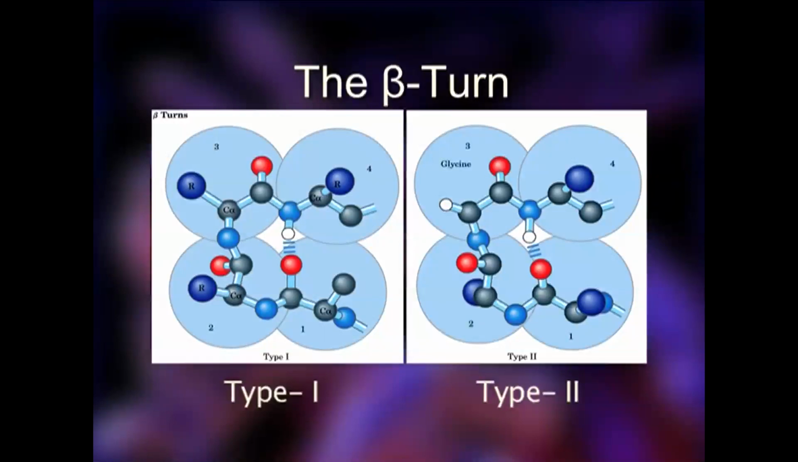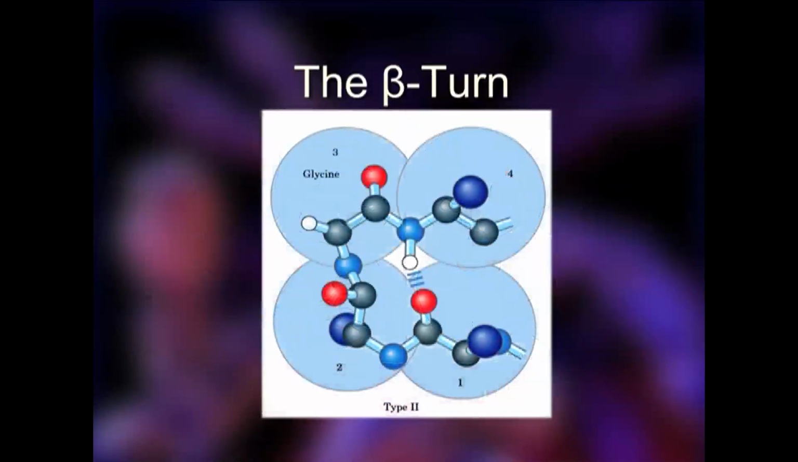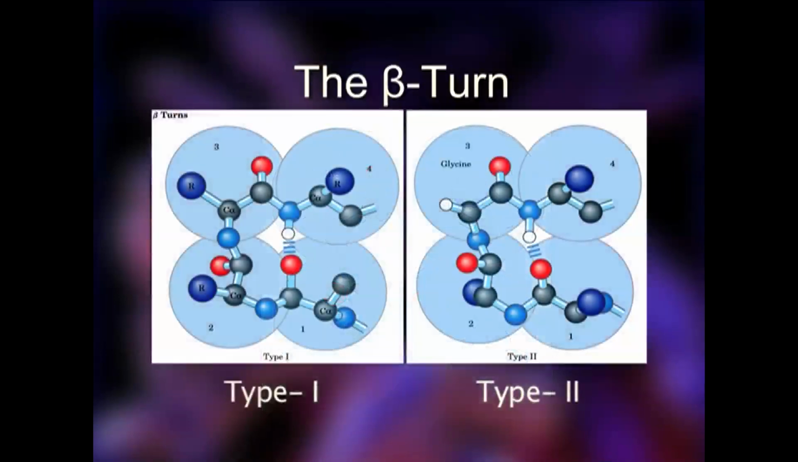Now there are two types of turns, type 1 turn and type 2 turn. It has been seen that type 1 turn occurs more frequently than type 2 turn, and in type 2 turn the difference is that they have glycine at every third residue, but not in the case of type 1 turn. And the hydrogen bonding has been shown in these two situations, in type 1 and type 2 turns.